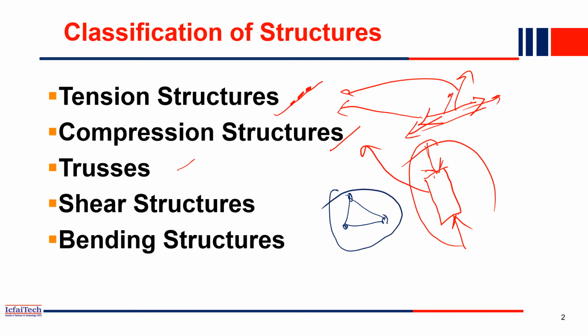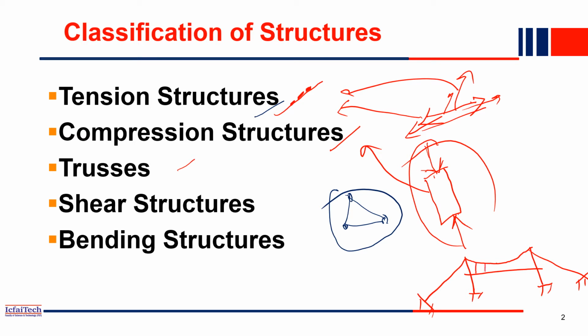Now, can you tell me where you can find a tension member? In many places you will find tension members. For example, a suspension bridge. You might have seen different types of bridges. One is the cable-stayed or the suspension bridge. A suspension bridge will sometimes look like this. Some cables will be connected, and these cables are connected to the ground, and this is your river, and this is the suspension bridge.